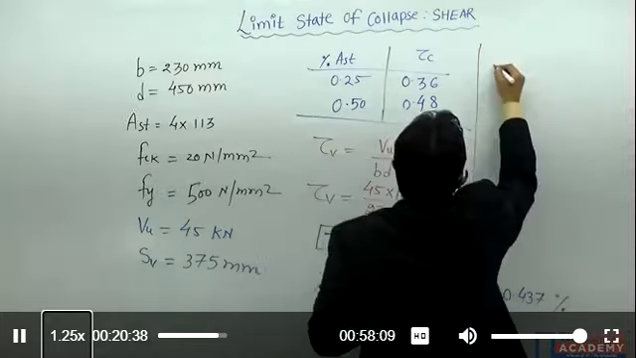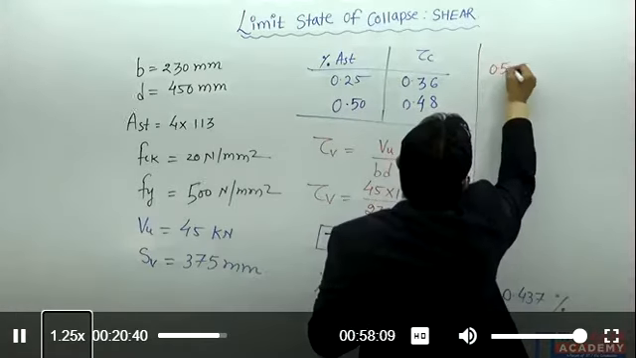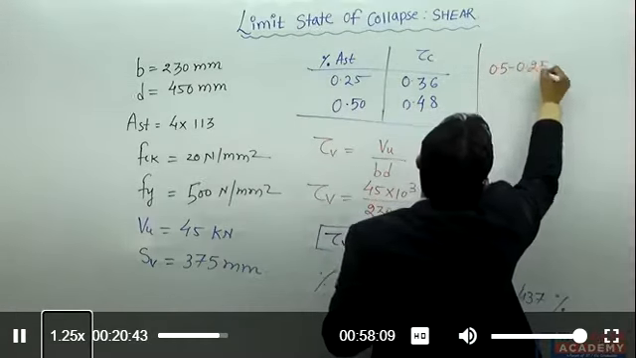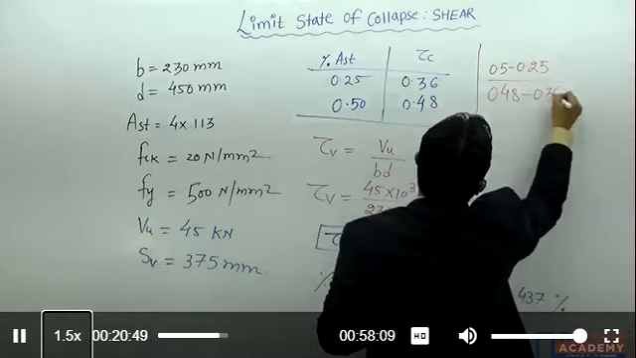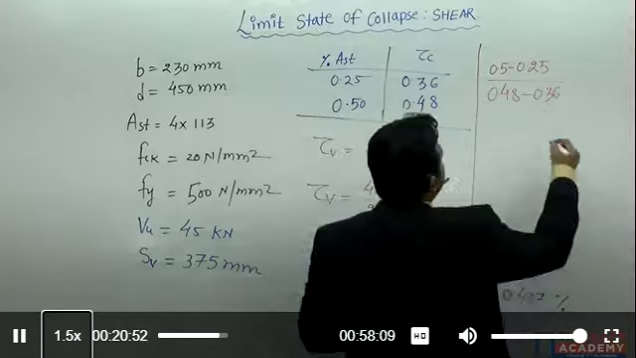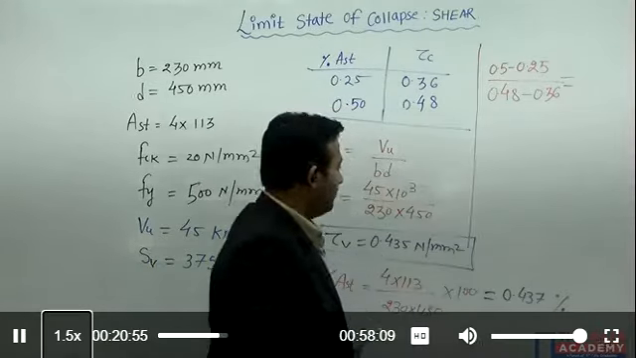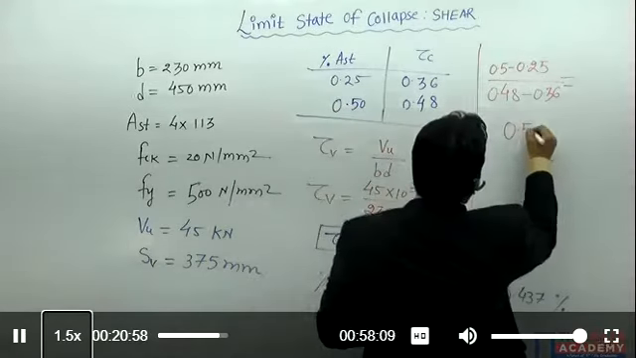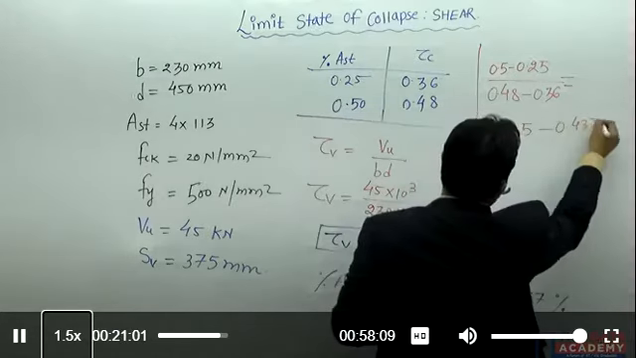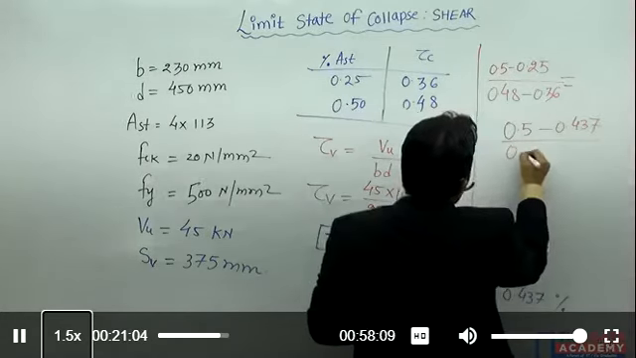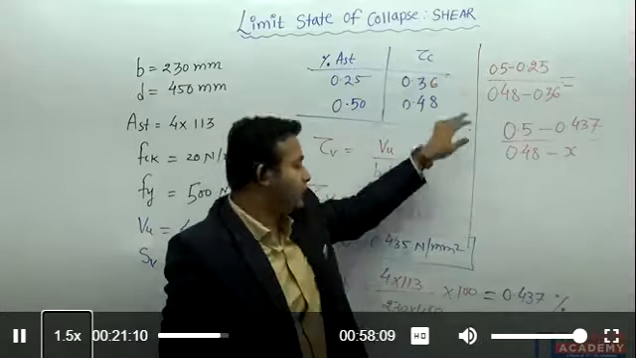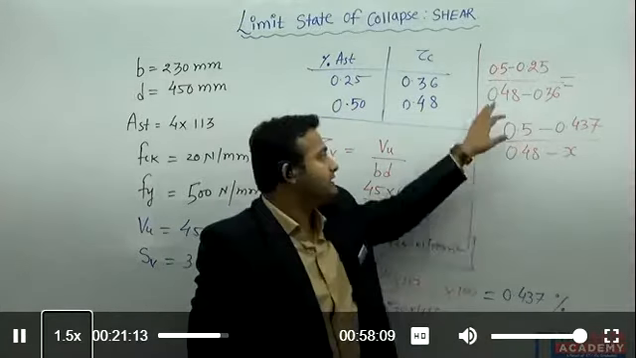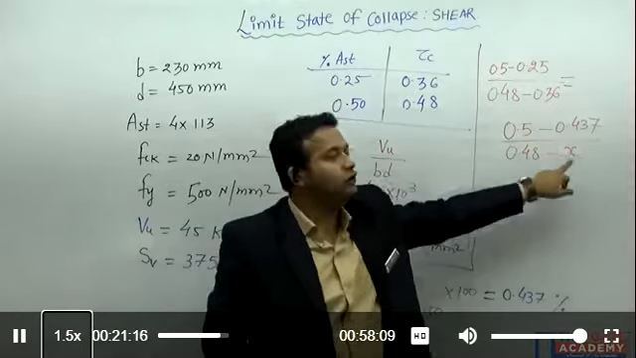Here I can write: 0.5 minus 0.25 divided by 0.48 minus 0.36 equal to 0.5 minus 0.437 divided by 0.48 minus x. Suppose x is the value of tau c corresponding to the value of 0.437. So this is the interpolation method. If we solve, everything is known, only the x is not known.